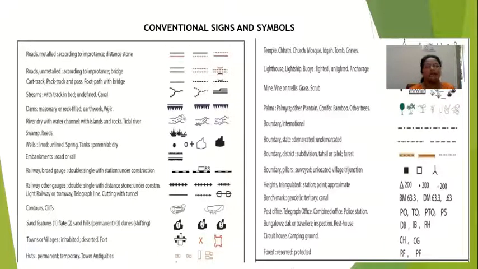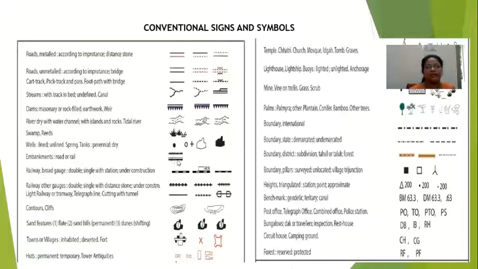Then dams. See different types of dams, that is masonry or rock filled or earthwork dam. Two lines means it is masonry or rock filled, and here you can see earthwork dam. Then river dry with water channel with island and rocks. See here this is island. If it is shown like this, it is a river with an island. Then this is tidal river, arrow mark should be given like this. Then swamp and reed you can see here. Then wells, different types of wells, lined, unlined. This is spring. Then a tank perennial and a dry tank you can see here.